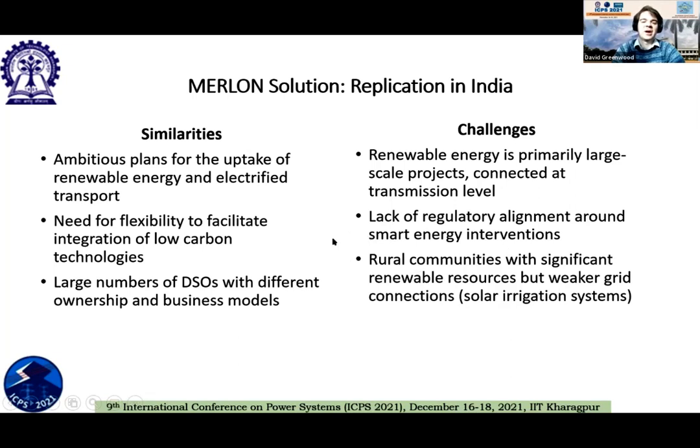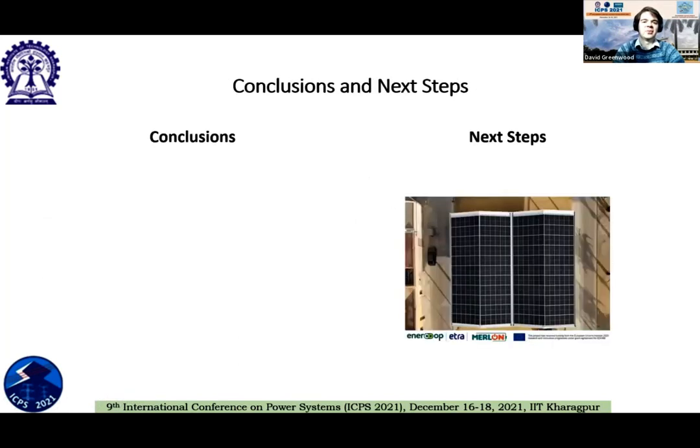And then there are some rural communities with significant renewable resources but weak grid connections, and some of these have unique resources like these solar irrigation systems, which would be something different to integrate and operate within the Merlon framework.